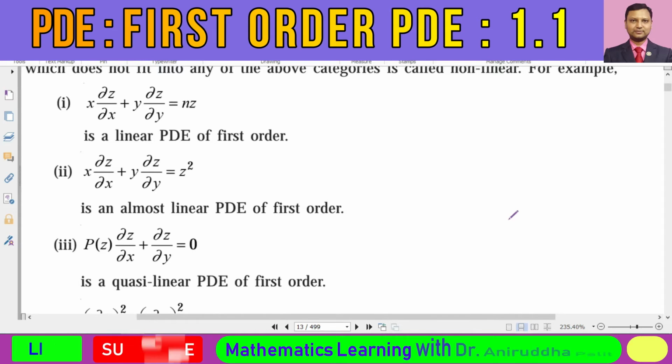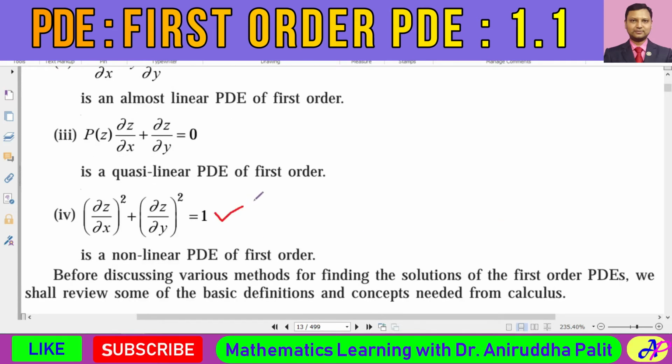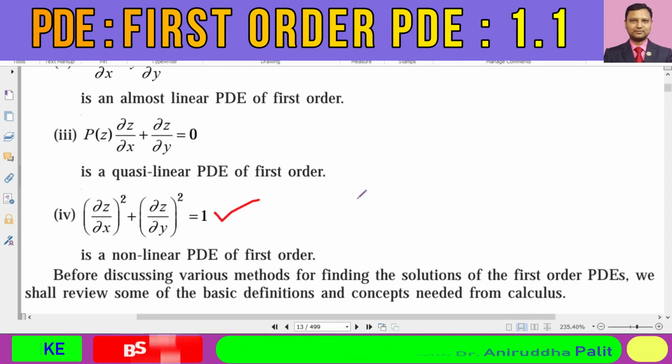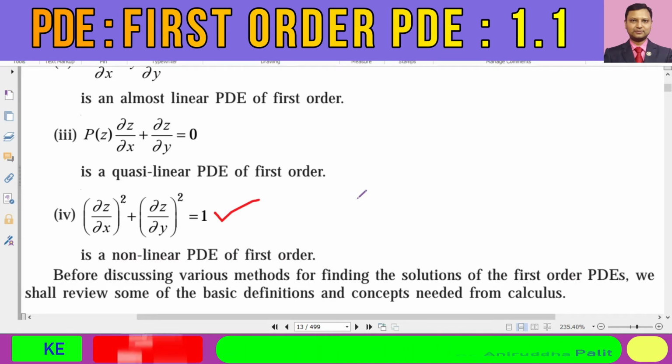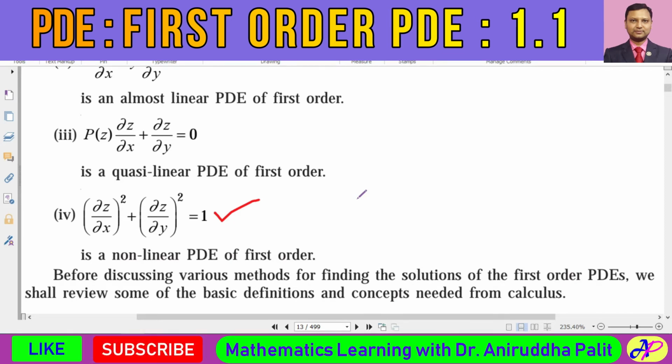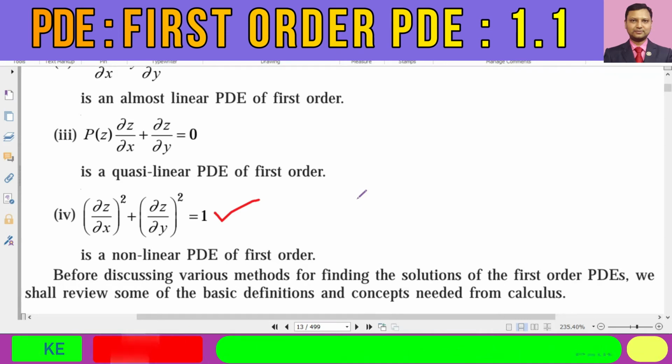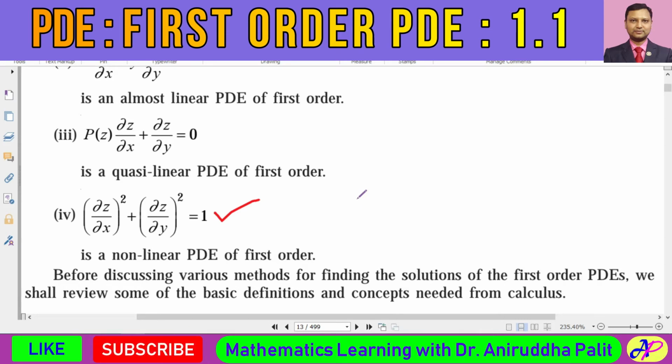But if it is a nonlinear differential equation like this, we do not have any definite technique developed so far by which you can solve the partial differential equation. That's why solving a partial differential equation is a very challenging job, and sometimes we take the help of ordinary differential equations. We generally have different kinds of transformations by which we can convert a partial differential equation into an ordinary differential equation.